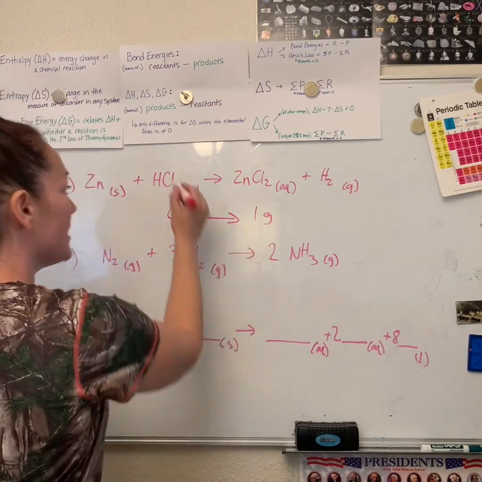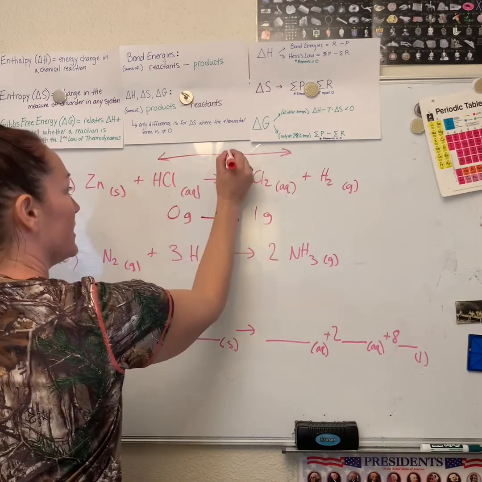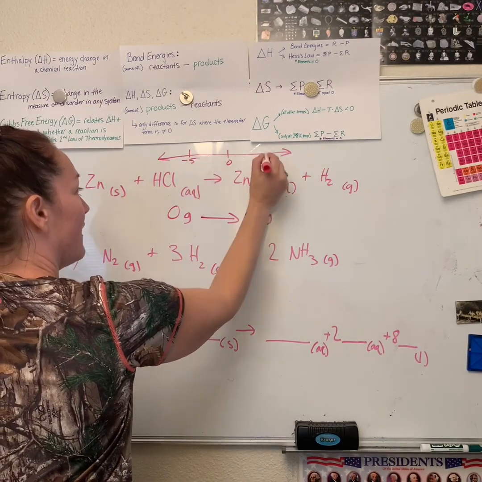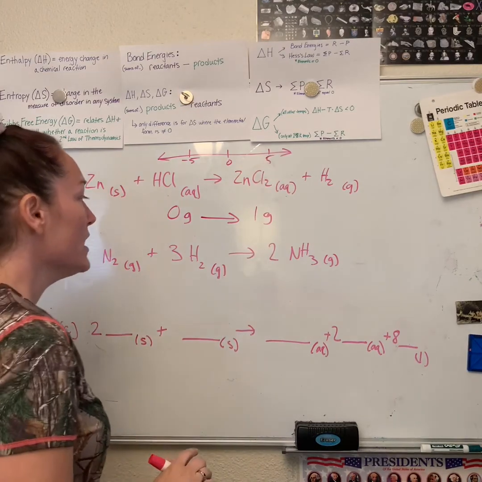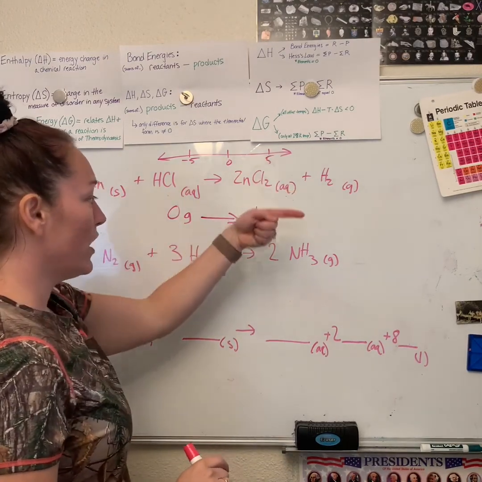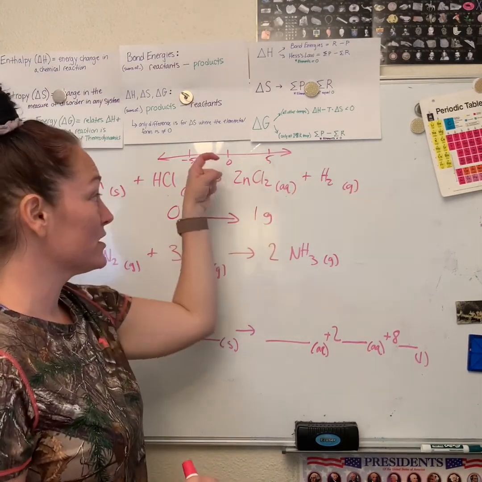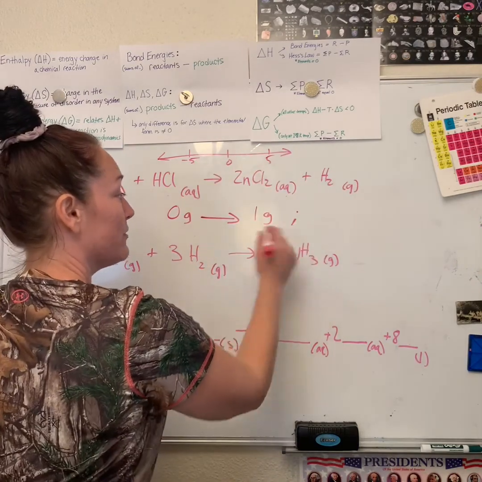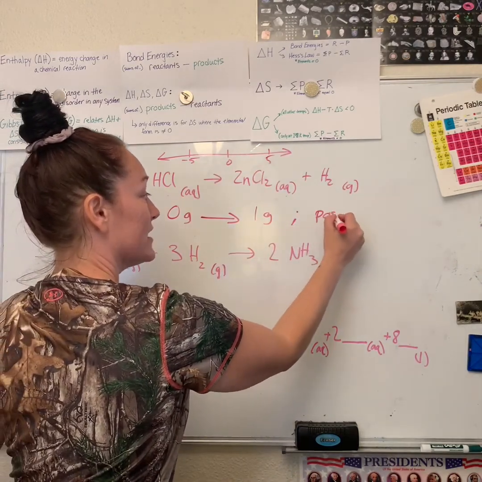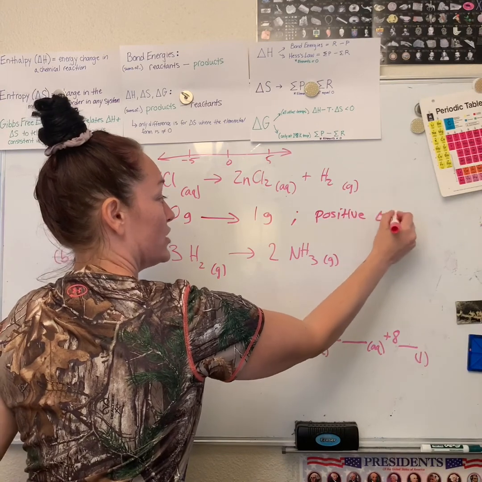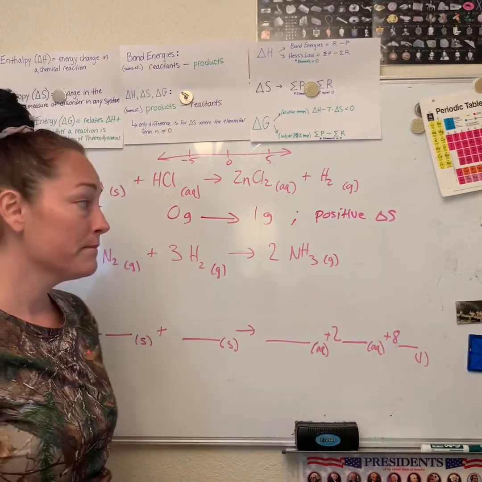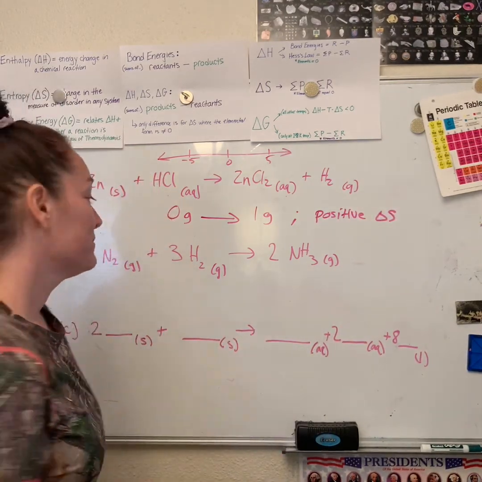And if I think of a number line, okay, here's my number line, here's 0, here's -5, and a +5, okay? If it goes from a 0 to a 1, that's a positive, you're moving towards the positive side, right? So I would say that this is a positive change of entropy, okay? Let's look at the next one.